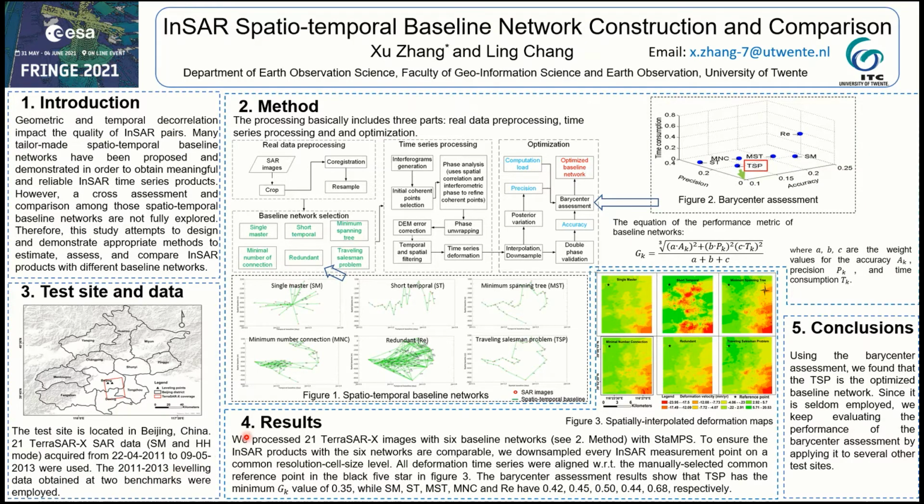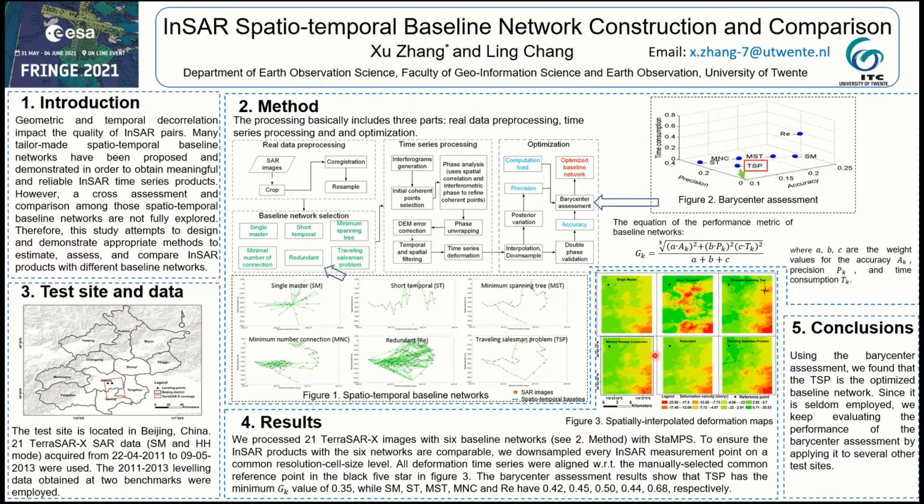In the result part, we processed the 21 TerraSAR-X images with 6 baseline networks with StaMPS. The minimum number of InSAR element points is over 7,000 to ensure the InSAR products with the 6 baseline networks are comparable. We downsampled every InSAR element point on a common resolution cell size level. All deformation time series were aligned with regard to the manually selected common reference point, the black 5-point star